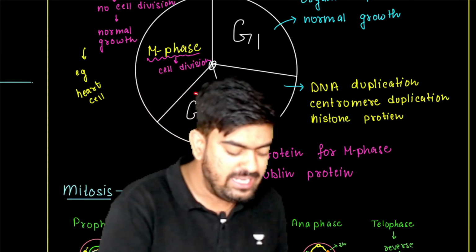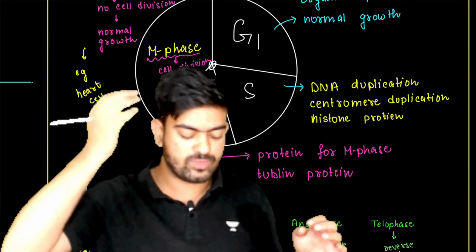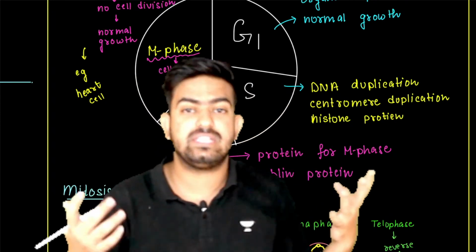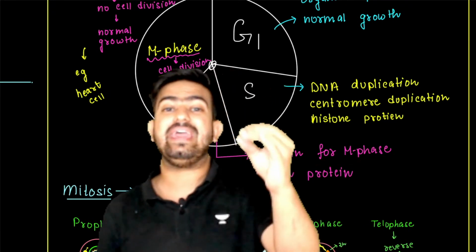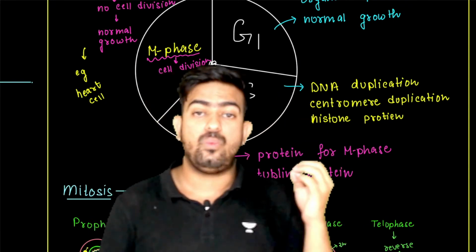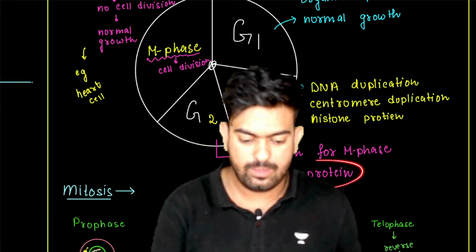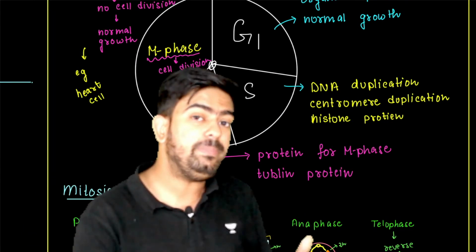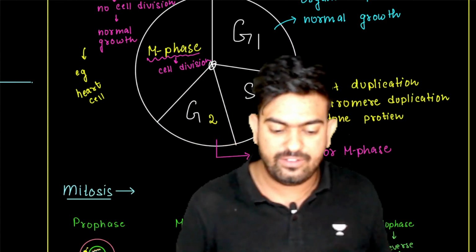Next, the cell enters the G2 phase. So from G1 to S, S to G2. When the cell enters the G2 phase, it produces some proteins for the M phase. And what kind of protein? The name of the protein here is tubulin protein. So the cell is producing tubulin protein, which will be required for the M phase. So this was all about the interphase we discussed.